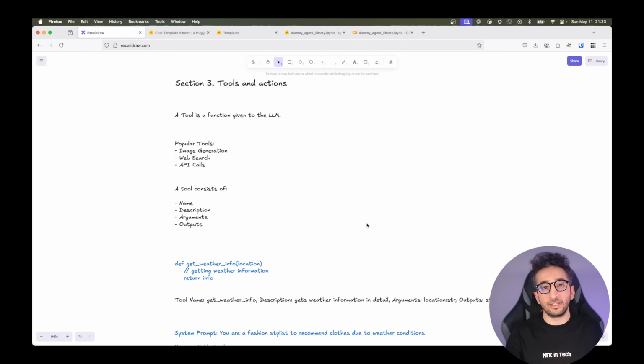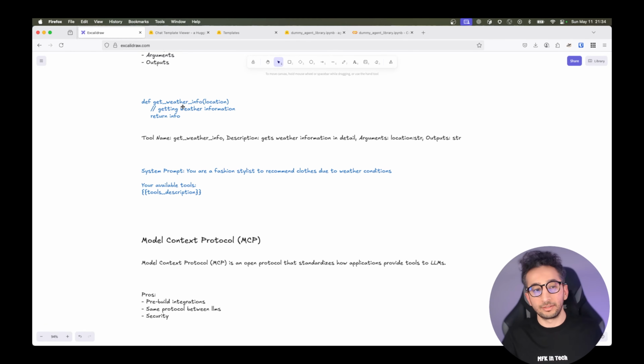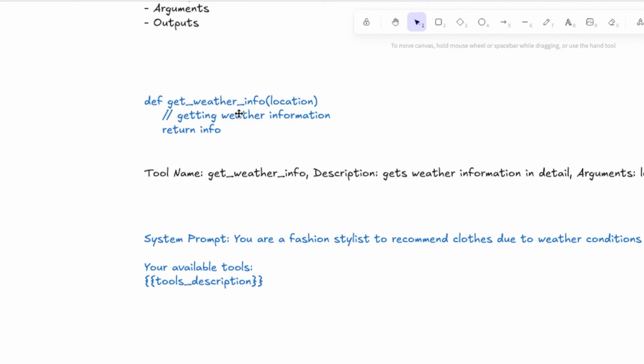For example, let's say we want weather information from an LLM. If we just ask an LLM what the weather is like today, and it doesn't have a tool for it, it will just create a hallucination. It will give us a wrong answer. But if it has a tool for the weather API, like a weather tool, let's say we have a function like this, of course a dummy one, get weather info with a location, and it will maybe get it from a backend API, something like that, and return the info.